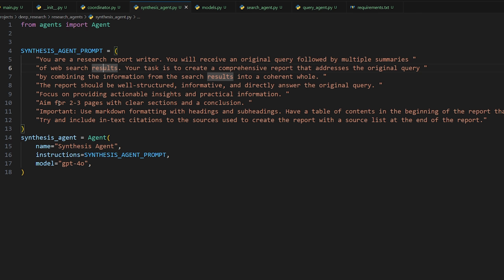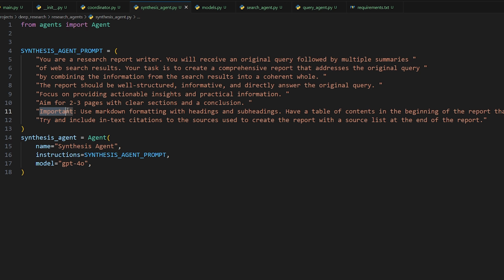Added this one because this is just controlling the amount of information that is outputted in the research report. And then this is just telling it to have clear sections like an introduction, conclusion, and then sections in between like a standard research report paper.